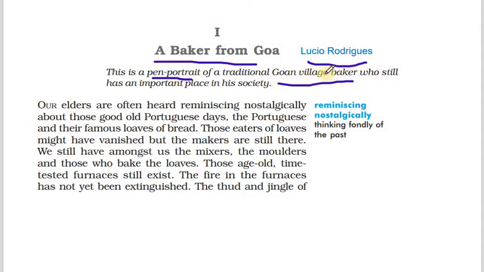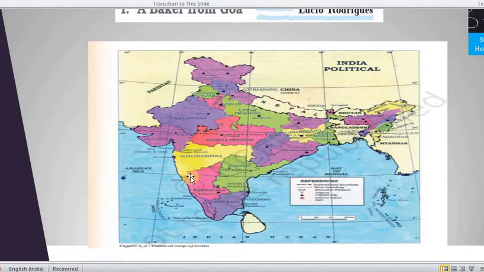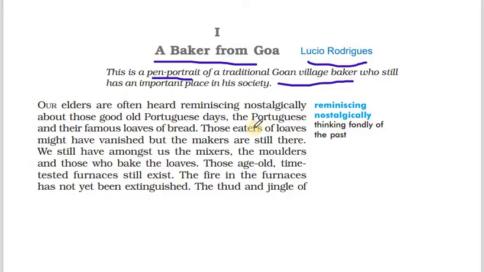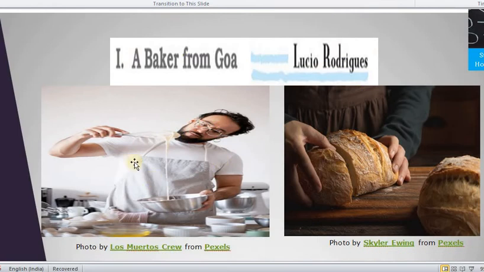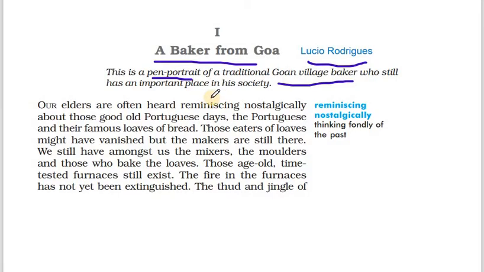So we all know where Goa is located. Goa is located in the southwest part of India between Karnataka and Maharashtra. Baker. Who is a baker? One who bakes cake is known as a baker. He makes cakes, bread, buns, etc. So this is a pen portrait or a casual description of a traditional Goan village baker.